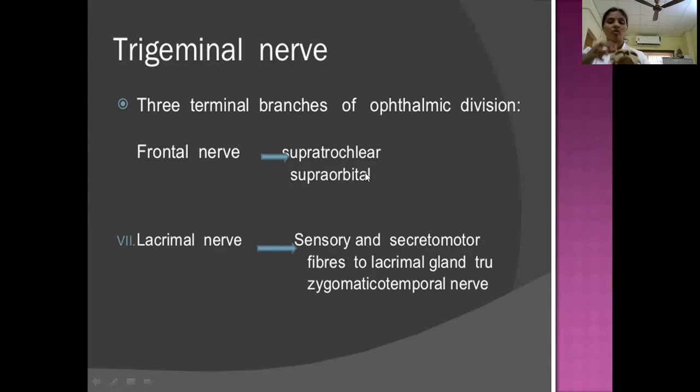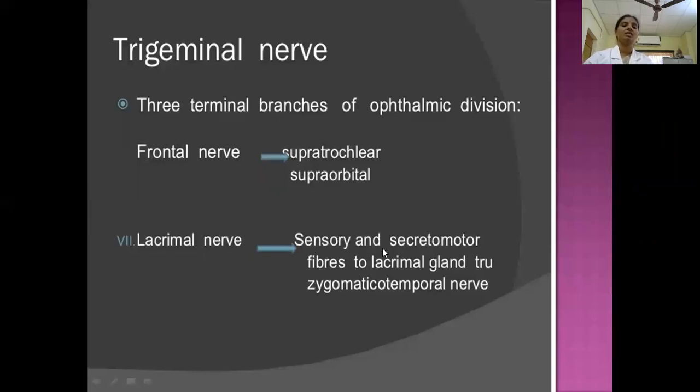It leaves the orbit through a foramen. Here, this is a notch, the supraorbital notch, or sometimes it may be converted into a foramen, through which the supraorbital nerve leaves the orbit and appears on the forehead, where it supplies the forehead and the scalp as far back as the lambda suture. Then the lacrimal nerve.